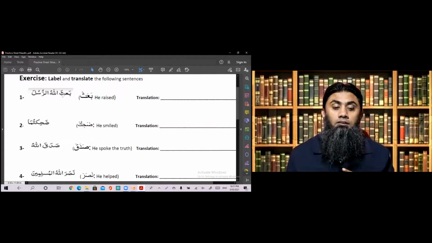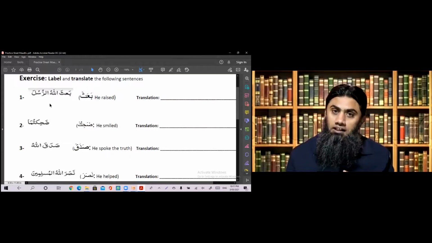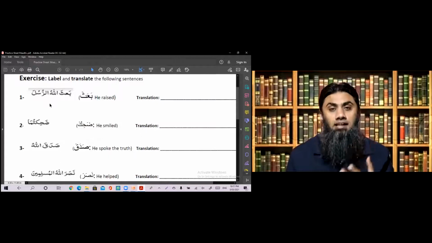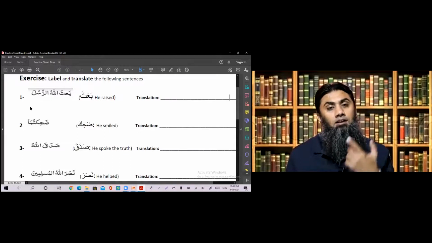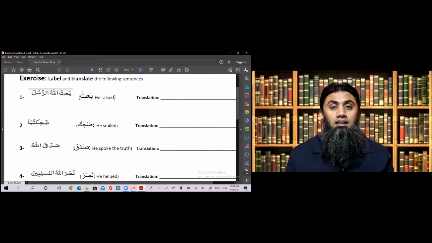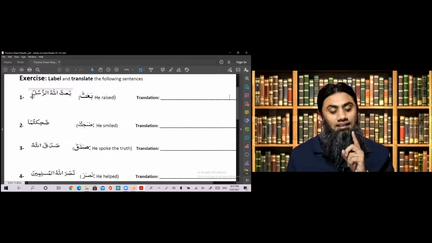So Ba'asa is a fail, Allahu is the fa'il, and it's an outside fa'il. Fa'il means subject or doer. And ar-rusula is your maf'ul, because it is in nasab status. Now let's translate it. Ba'asa, raised. Allahu, Allah. Ar-rusula, the messengers. Allah raised the messengers. Clear?